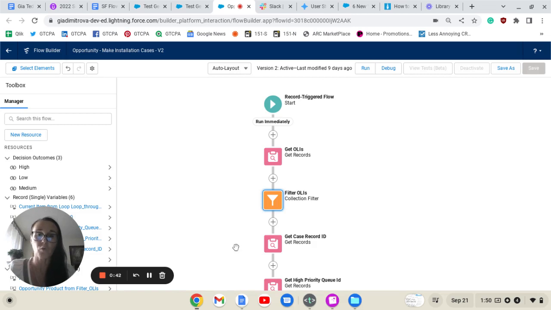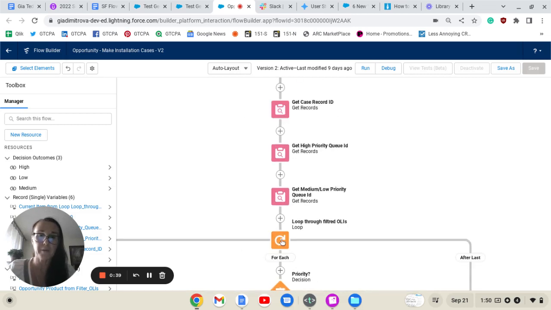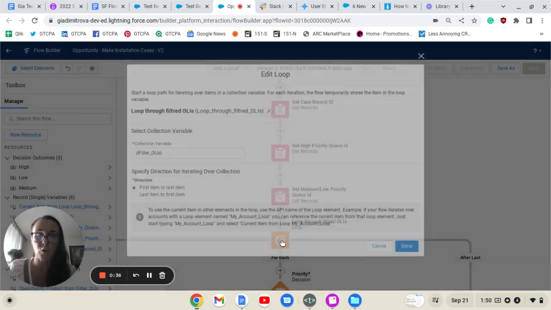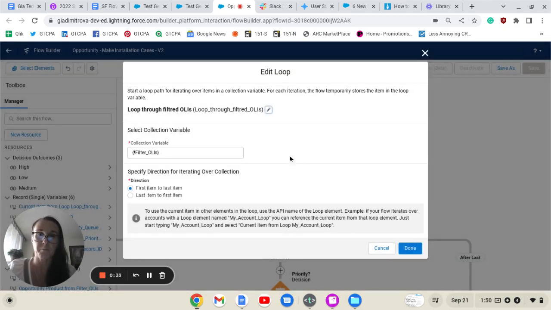Next, we're going to add a loop element to essentially loop between the filter opportunity line items. So here is the opportunity line items, and it's going to create basically a case based on the priorities, high, medium, and low. So the loop element will loop through the high, medium, and low cases.